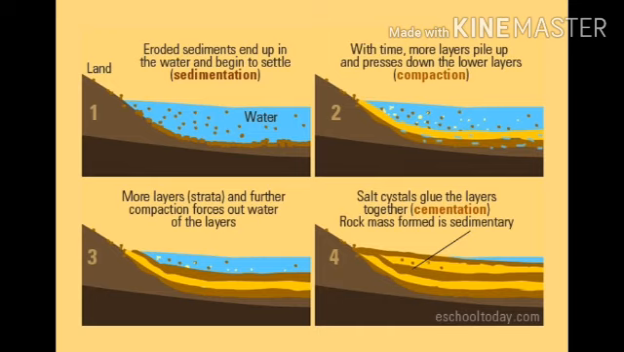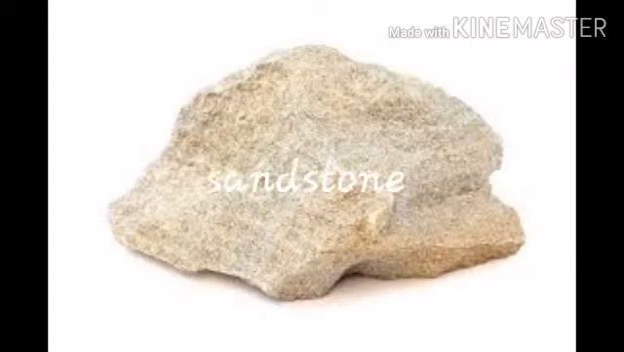Now salt crystals glue these layers together. That is, the squeezed layers get glued together to form rocks. This process is also called cementation. So you know how these rocks are formed? These are called sedimentary rocks. For example, sandstone is a common sedimentary rock that is seen, and this sandstone is made by the deposition of sand, commonly seen in the desert areas.